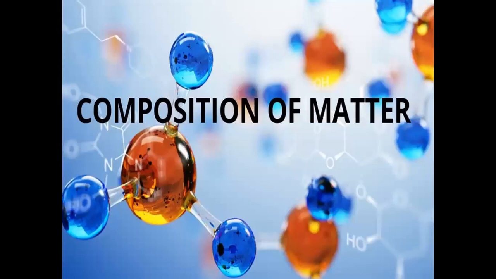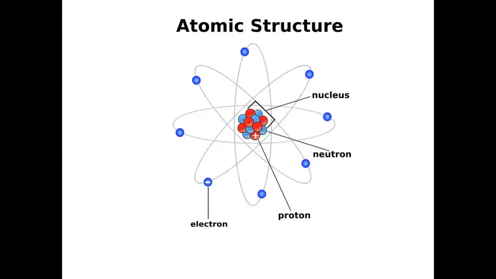Now let us move into the physics part. The first part we are going to see is matter and its composition. Now what is matter? Matter is nothing but anything which occupies space and has mass. So this is basically the atomic structure of the fundamental unit of matter, which is the atom.